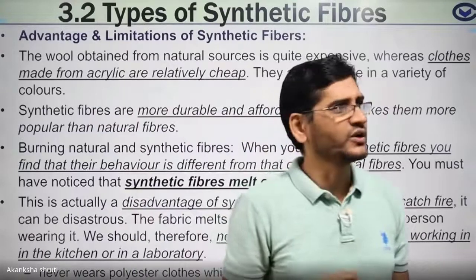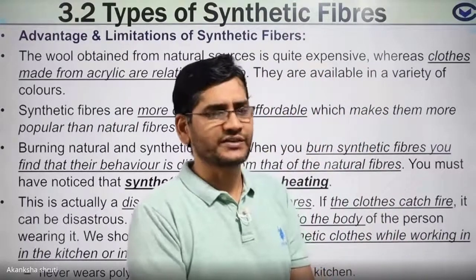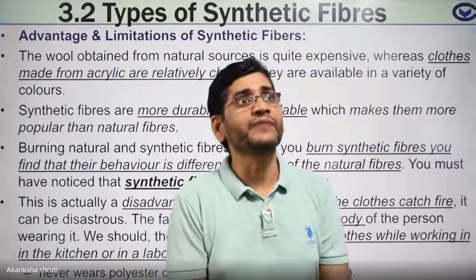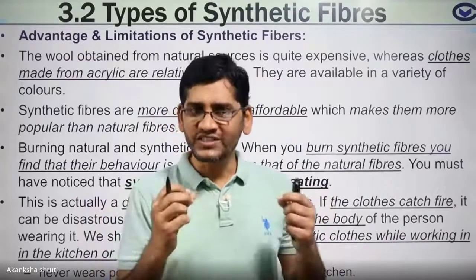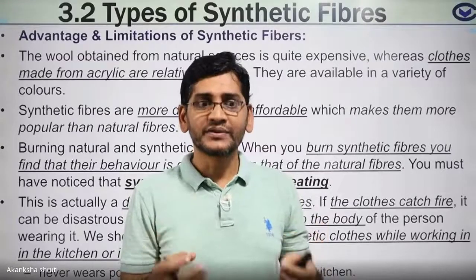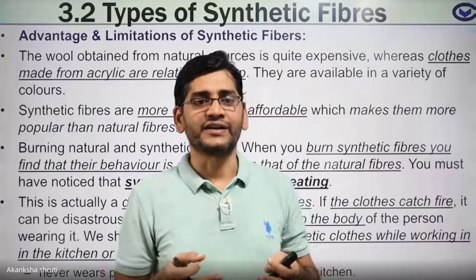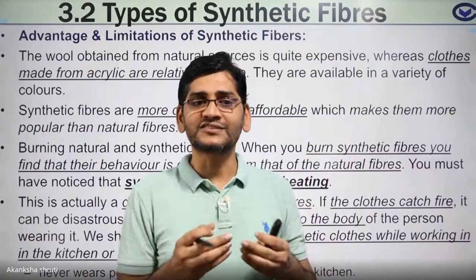Now we are going to learn about the advantages and disadvantages of this artificial fiber. Just as we have learned, these artificial fibers are quite strong. They are cheaper, more durable, and lighter. These are the advantages. They are cost effective, means they are available at lesser cost.